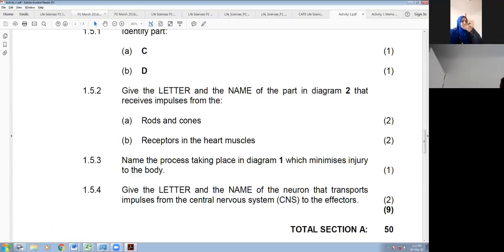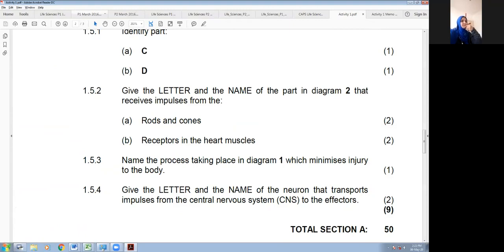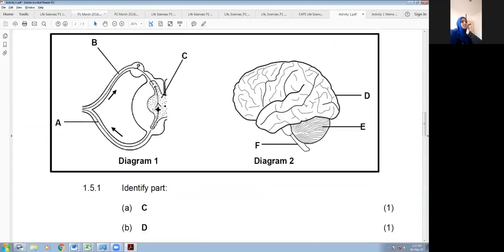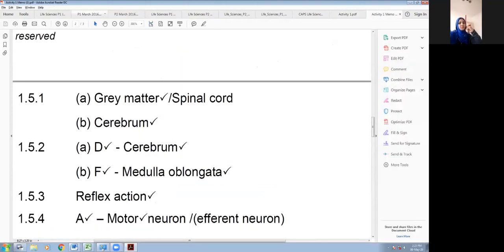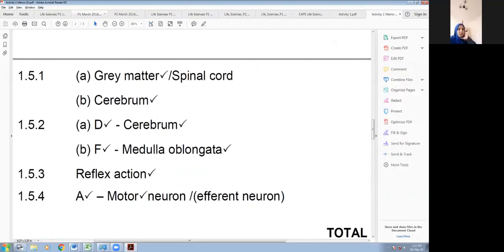Right, if we look here, it says, give the letter and name of the neuron that transports impulses from the central nervous system to the effectors. So you have to give a letter as well as the name. Right? A, the motor neuron, Mars is correct. Okay, and that brings us to the end of the small set of questions which is dealing with the nervous system. Next activity will have more on the nervous system again.